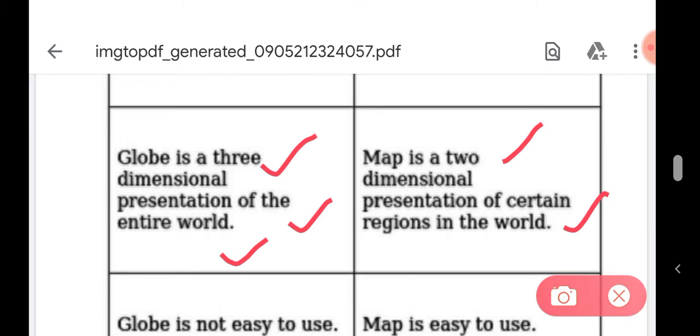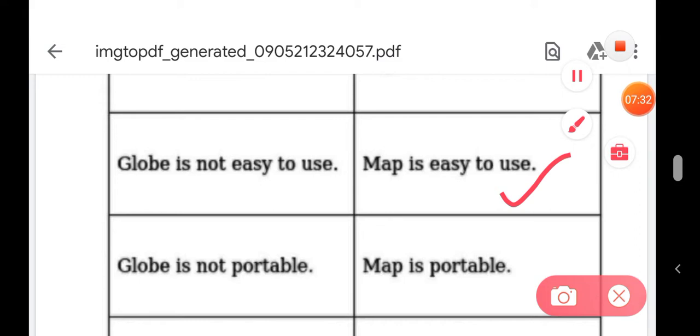So what do we call a map? Map is a two-dimensional presentation of certain regions in the world. And globe is not easy to use, and map is easy to use, right? We can see directly something in a map, but in a globe we have to have some knowledge of longitudes, latitudes, and the axis of the earth, time meridians. So globe is tough to use in comparison to map.